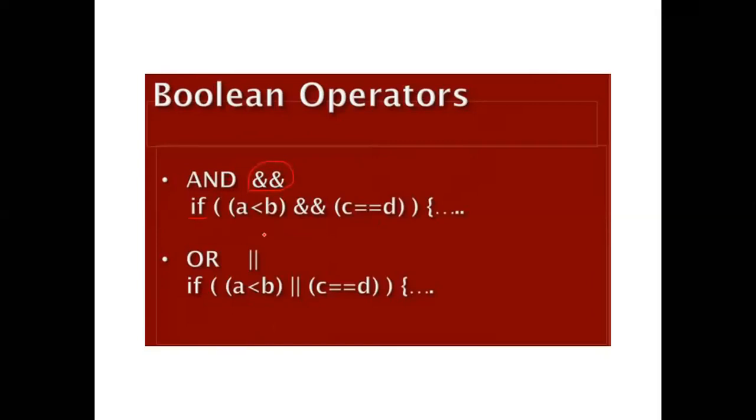Now Boolean operators, and we can indicate like this: if A less than B, and you can see here C equal to D. Okay, so this is called the AND operation. Or is showing this condition: if A is less than B, or C equal to D. Such types of conditions may arise, and then you have to use the Boolean operators. If there are more conditions, then you can use them like this.